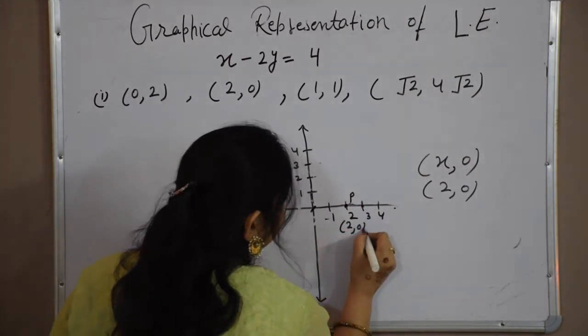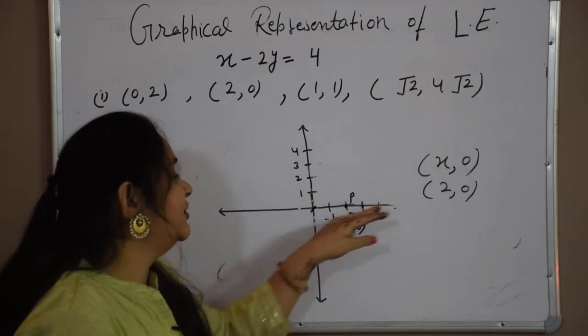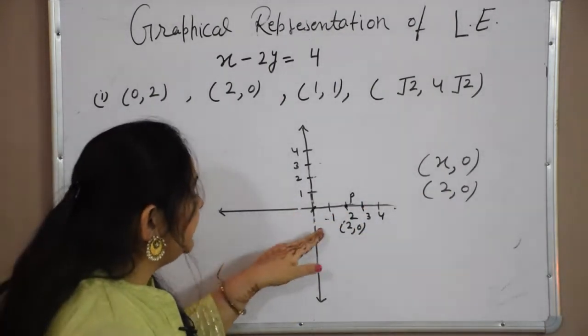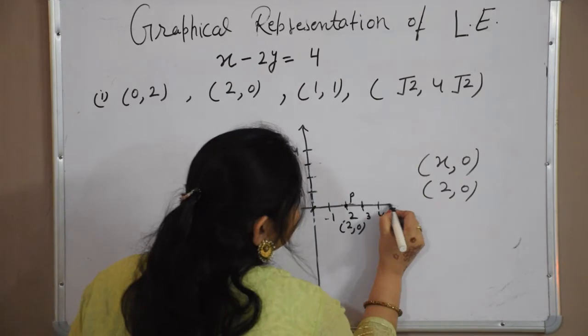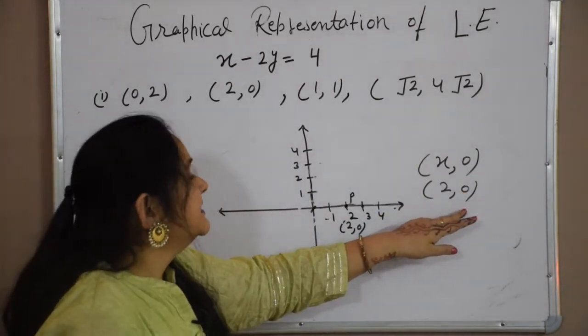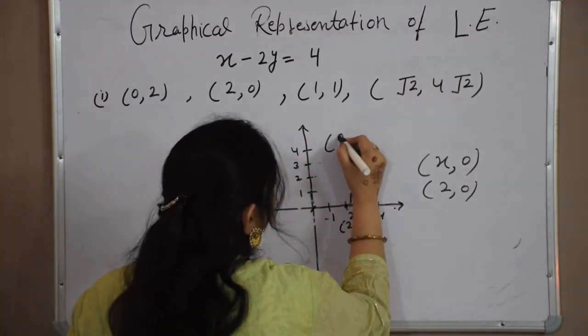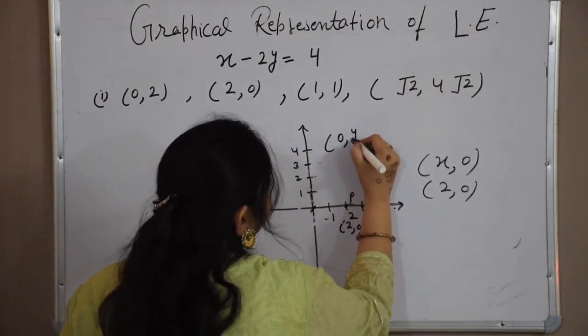I can write it like 2, 0, P is the point 2, 0, here the y coordinate is 0, so any point on the x-axis will be of the form x, 0, where the y coordinate is always 0, and any point on the y-axis will be of the form 0, comma y.